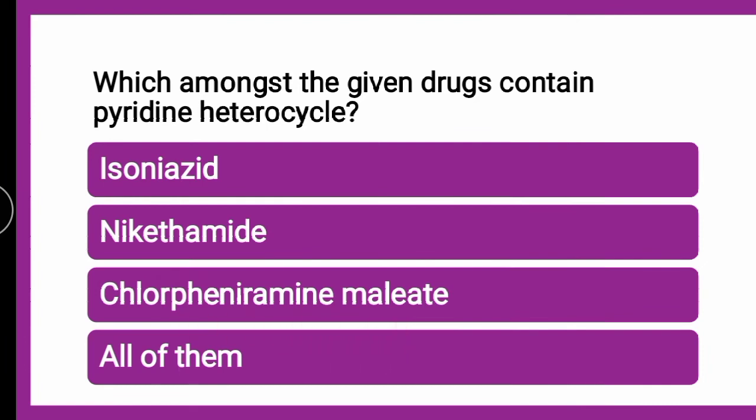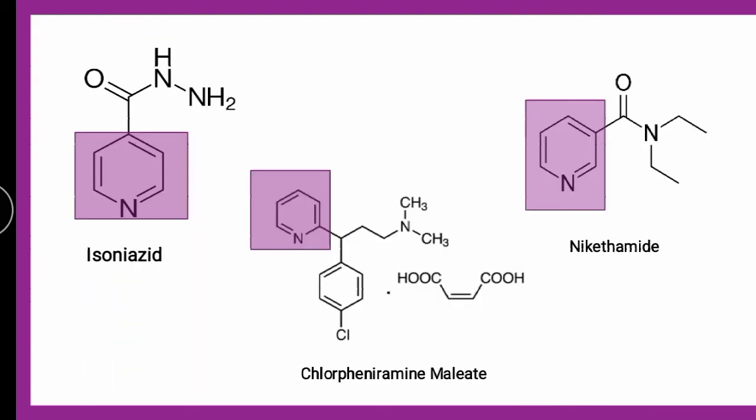The correct answer is it is all of them. All the given drug contains pyridine heterocycle. So as you can see the structures, first one is isoniazid, then nicotinamide is there, which is nothing but coramine, and chlorpheniramine maleate is also there. So isoniazide, if you will see the highlighted part, this is pyridine, 6-membered unsaturated containing only one nitrogen.